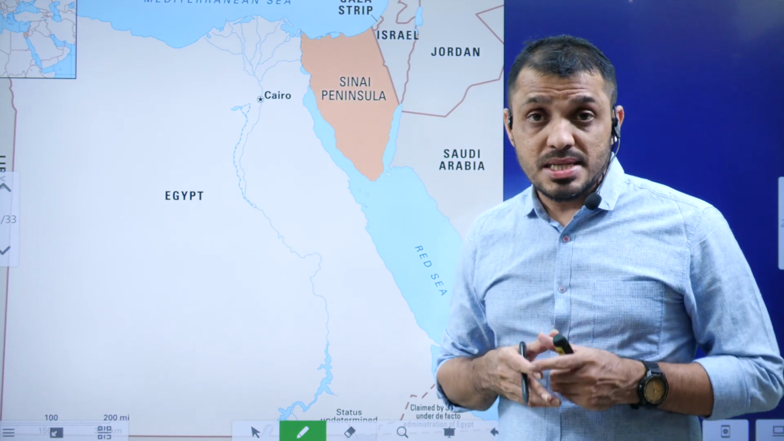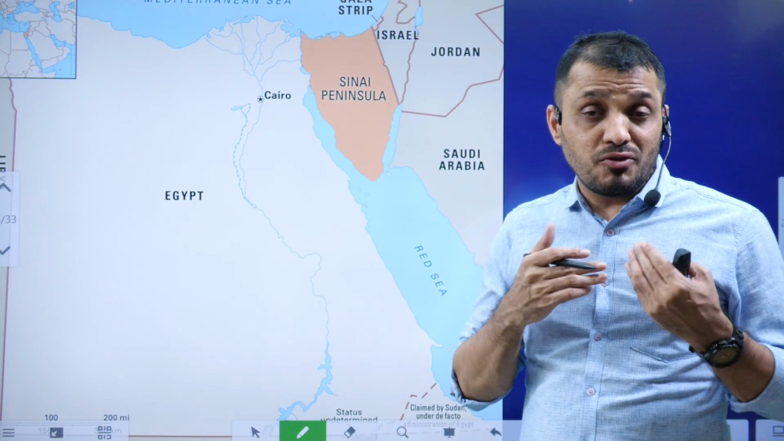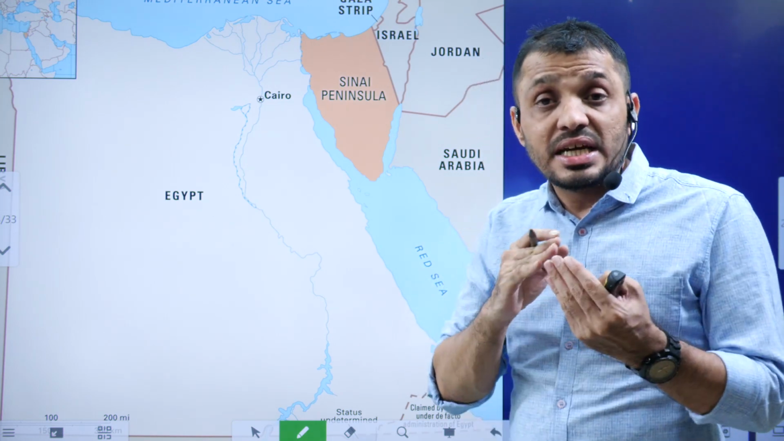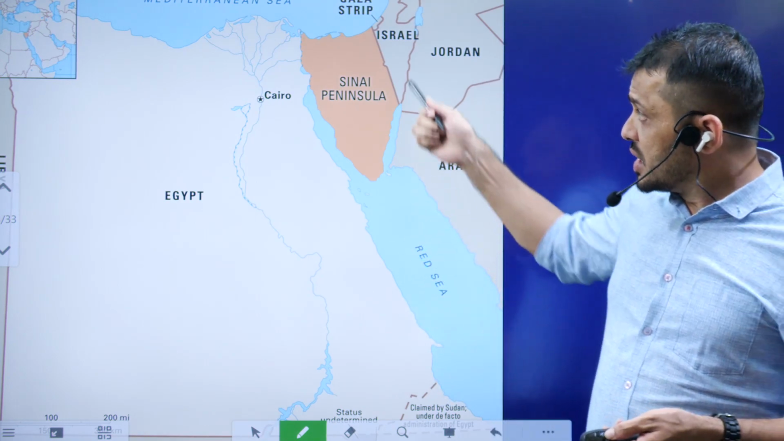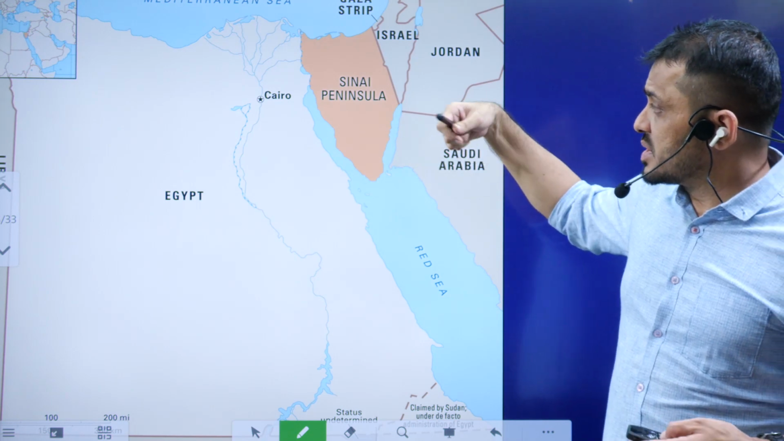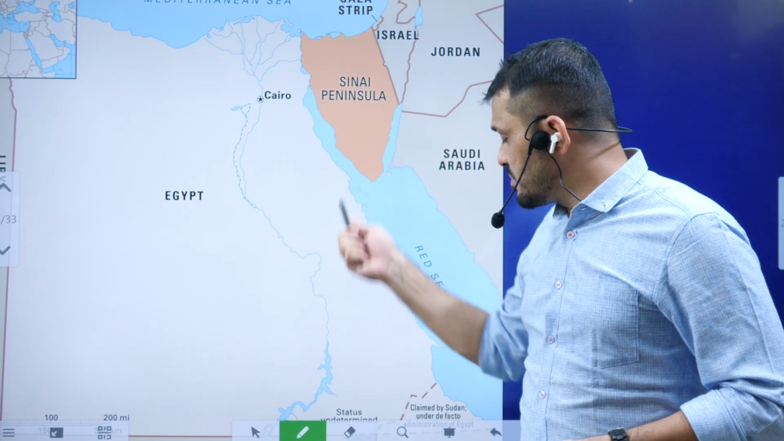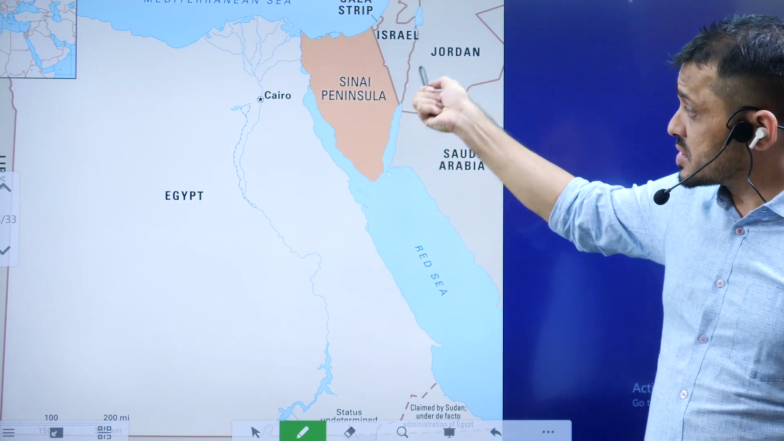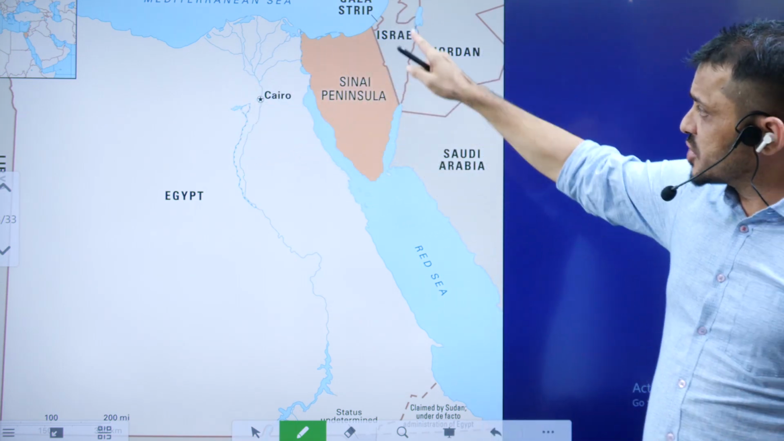And the third one is Sinai Peninsula. With the Israel-Palestine war going on, a lot of aid which is coming to Israel is halted at Sinai Peninsula. It is taking much time to dispatch this aid from Sinai Peninsula to Israel. The Sinai Peninsula is actually present in between Egypt and Israel, and it is sharing a border with the